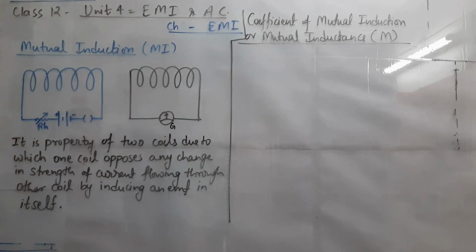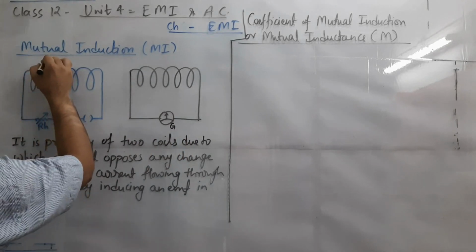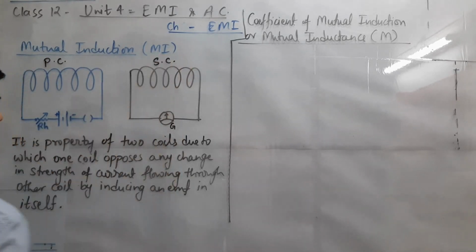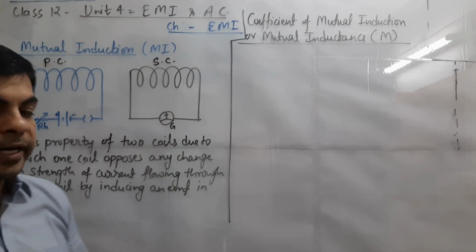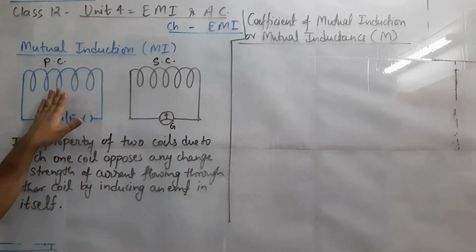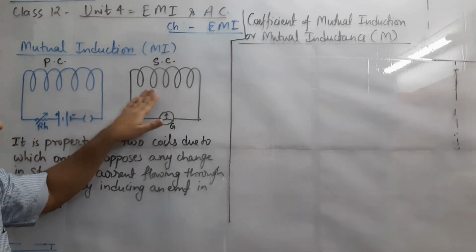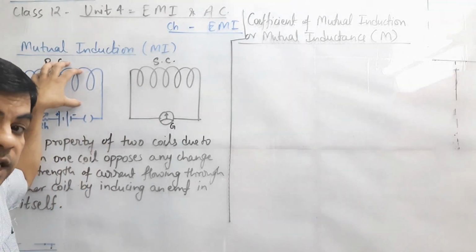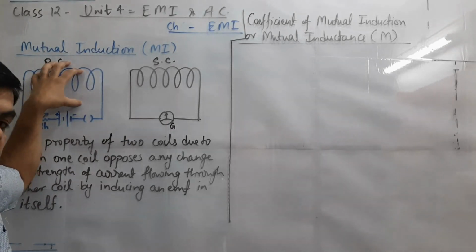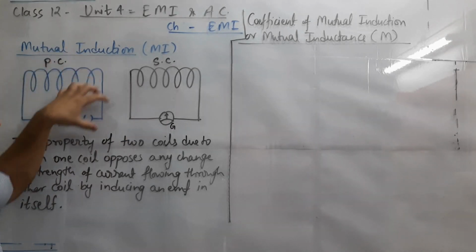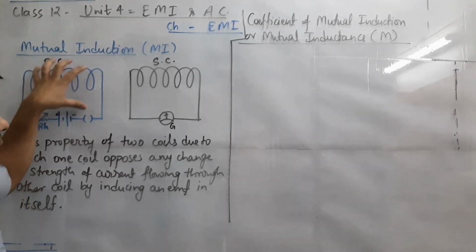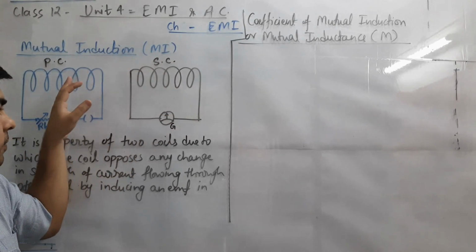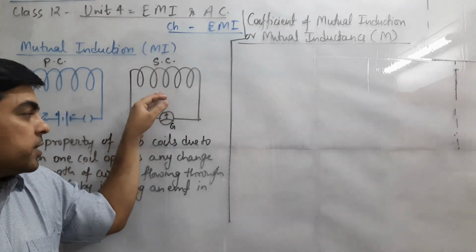We will have two coils. The first coil is treated as the primary coil, in short PC. The second is the secondary coil, SC. And this time we have the property of two coils, due to which one coil will have a change in strength of current, and that change in strength of current will create a change in magnetic flux in the primary coil, that must be linked with the secondary coil. So that change in flux of the primary coil will cause a change in flux of the secondary coil.